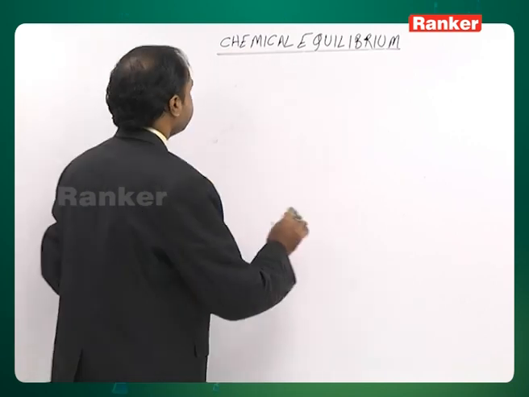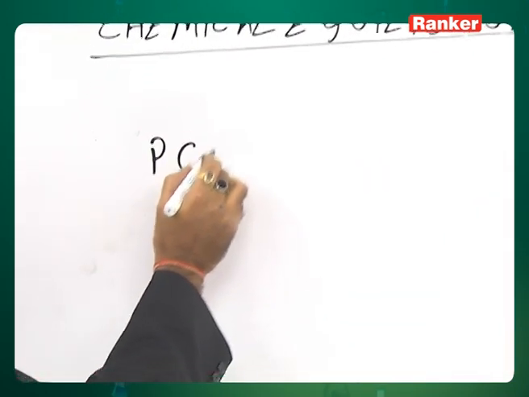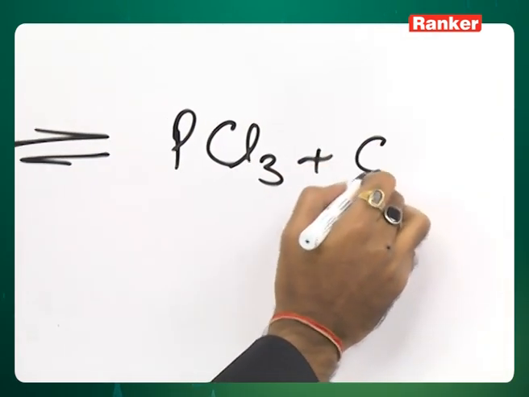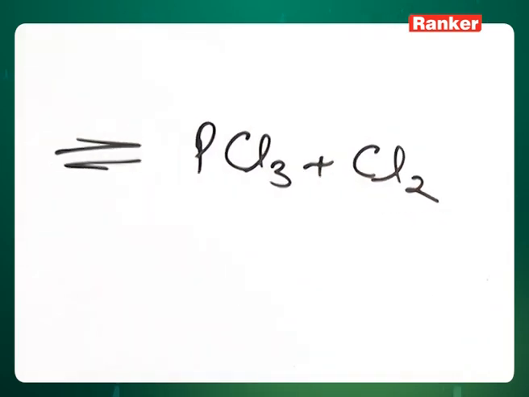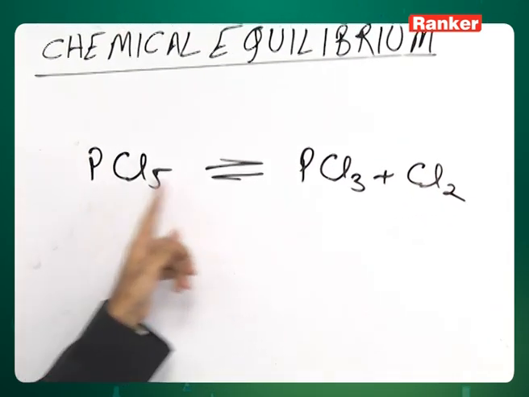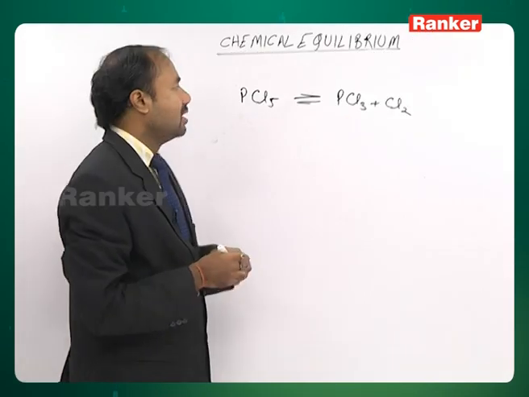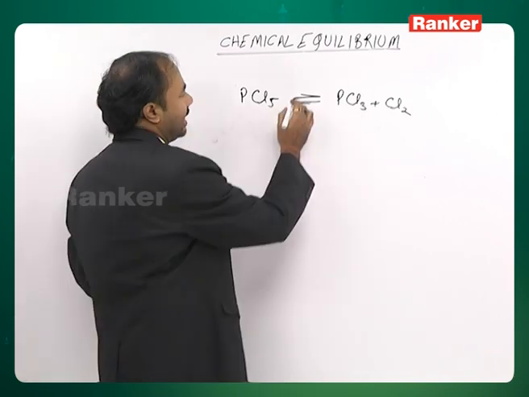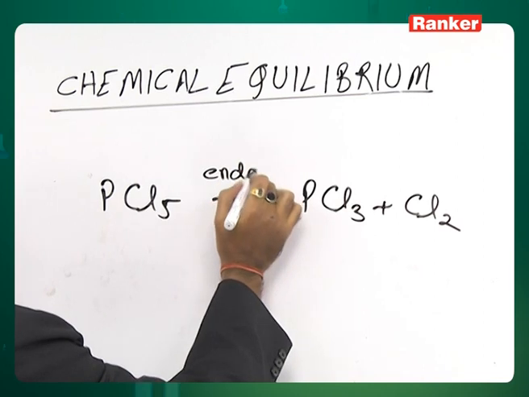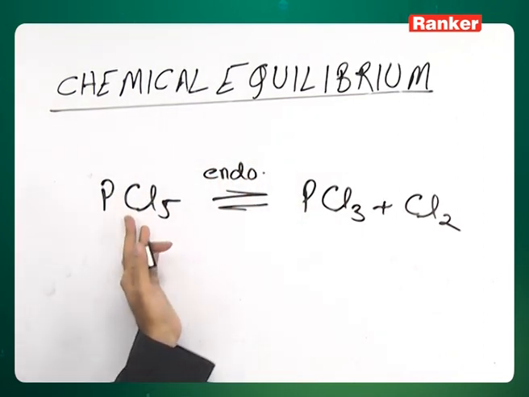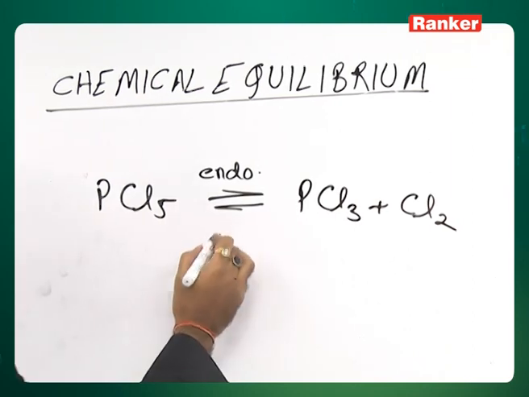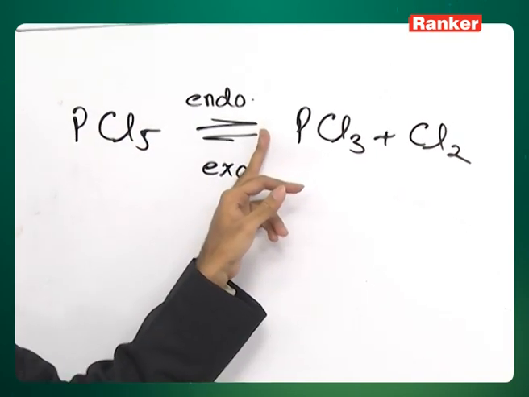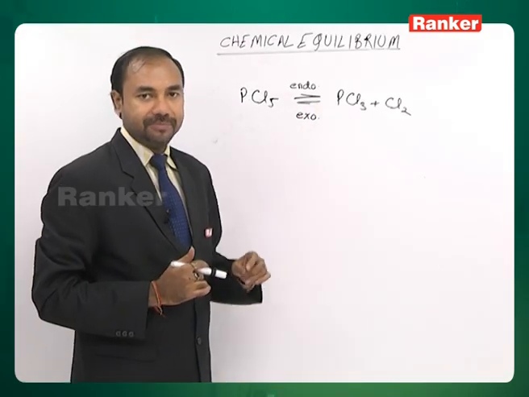Take one example. PCl5, if we take, this gives PCl3 and Cl2. This is a thermal decomposition reaction, and the forward reaction is endothermic. Means we have to heat it in order to obtain PCl3 and Cl2. So the forward reaction is endothermic, and one thing is for sure, that if forward is endothermic, backward will be exothermic, and vice versa. Means if forward is exothermic, then it is 100% sure backward will be endothermic. Right?